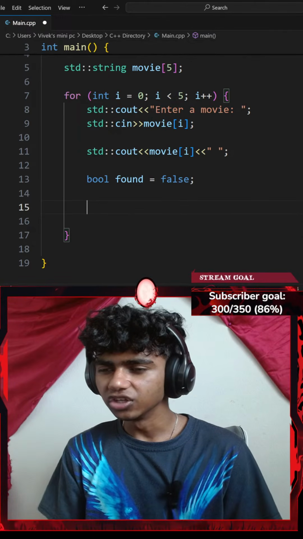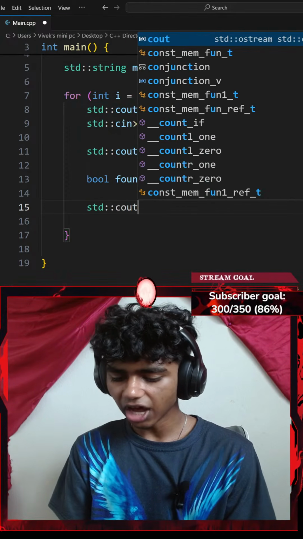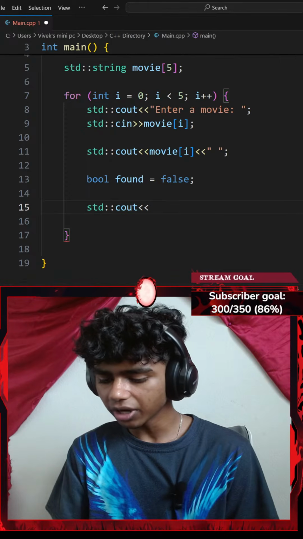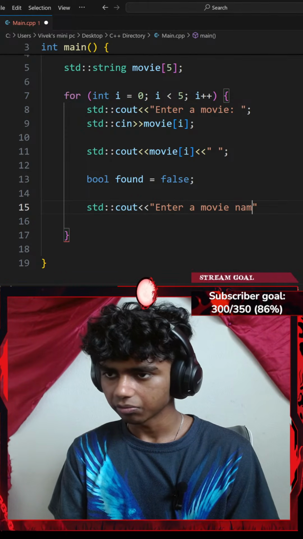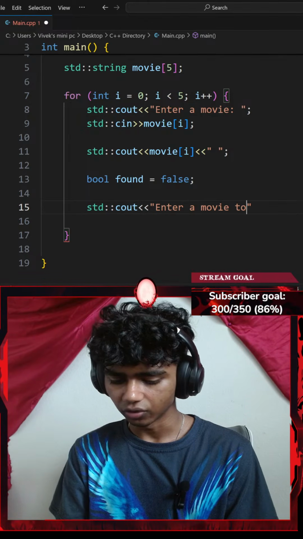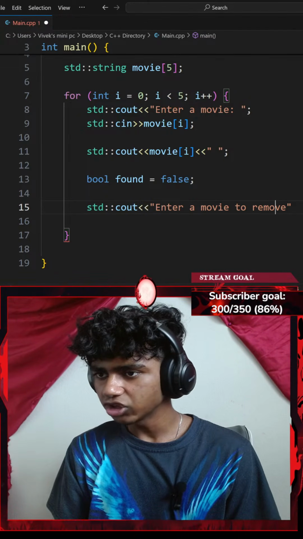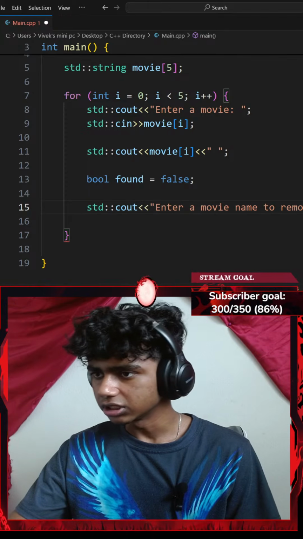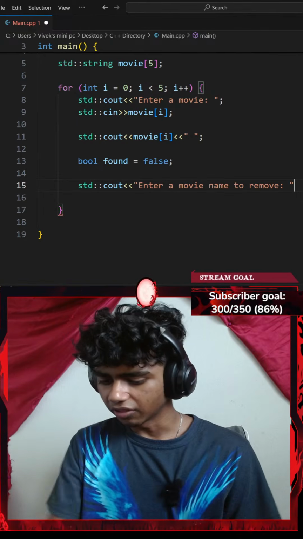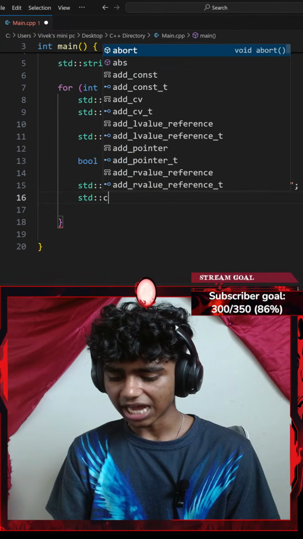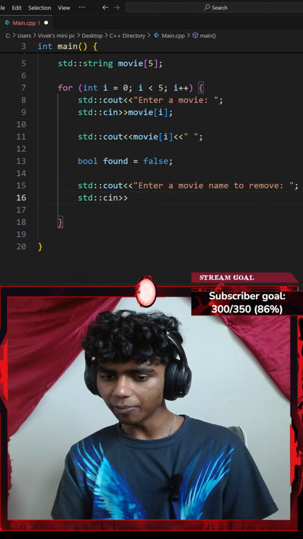I gotta ask the user, so let me go with a standard console output with an insertion operator. I want to insert something like enter a movie name. Actually, enter a movie to remove. Maybe enter a movie name to remove. Okay, and then I'll go with, there we go. I'll end with a semicolon, and then let's add a standard console input with an extraction operator.